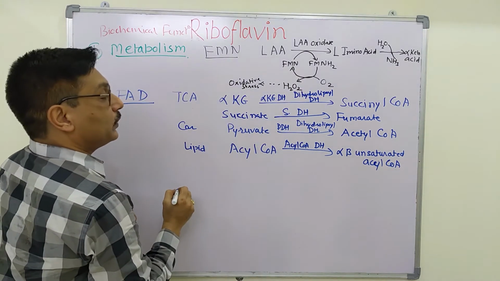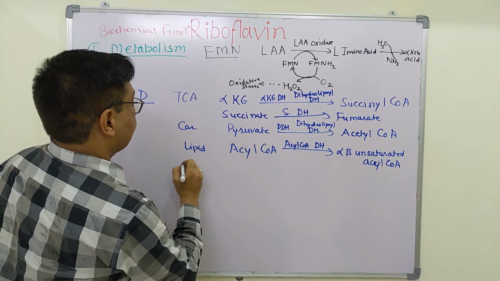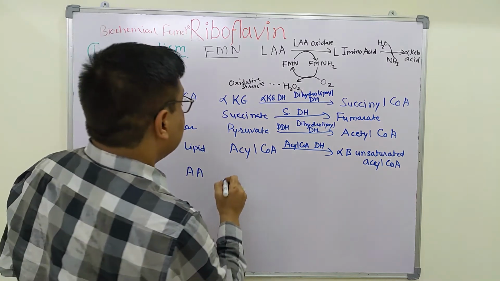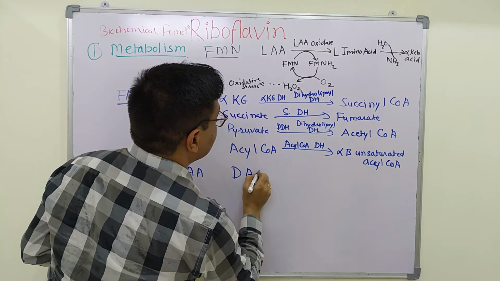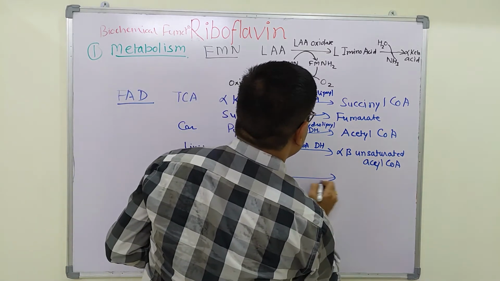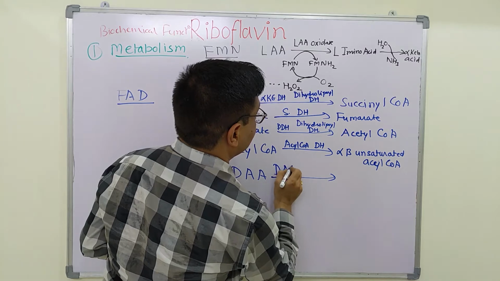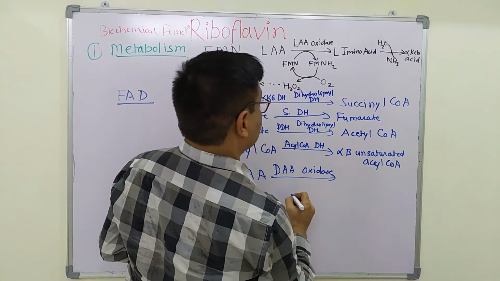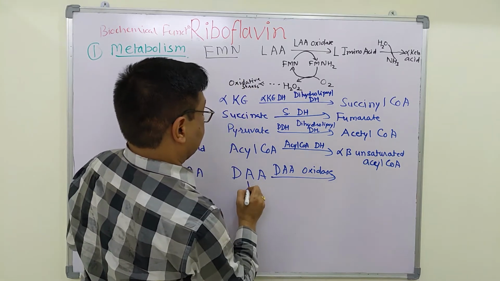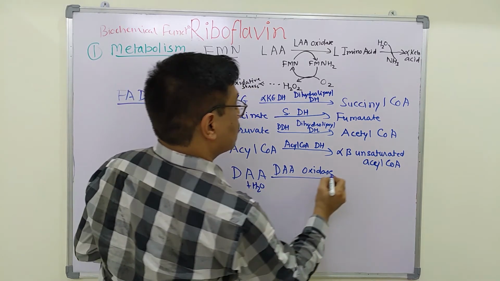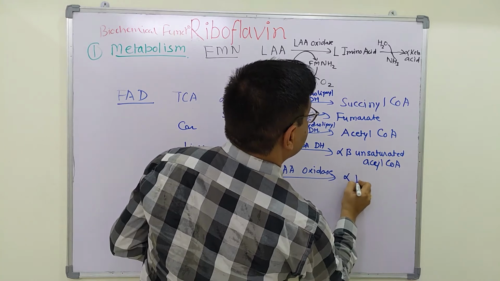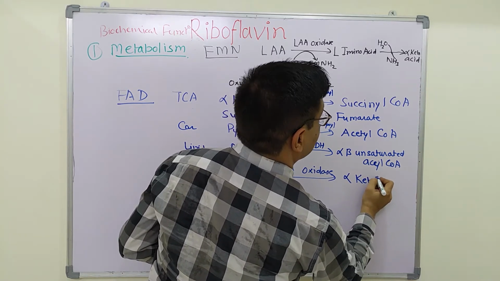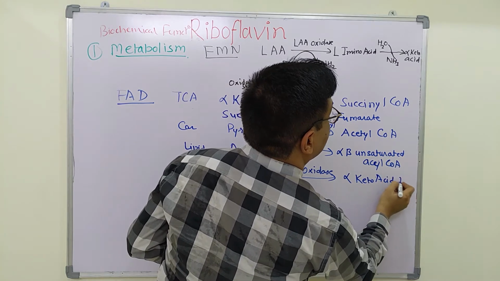In case of amino acid metabolism, D-amino acid is acted upon by D-amino acid oxidase to convert it into alpha keto acid and ammonia.